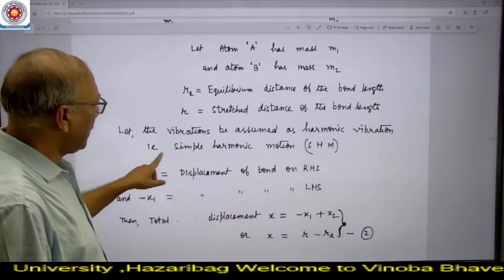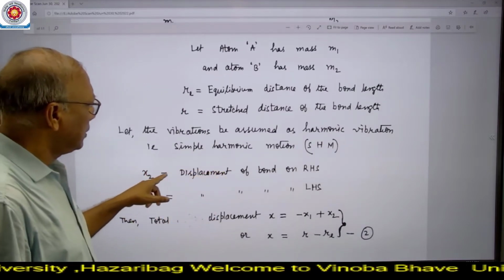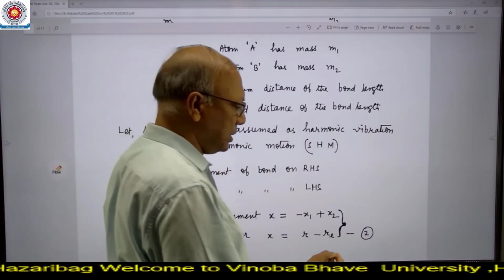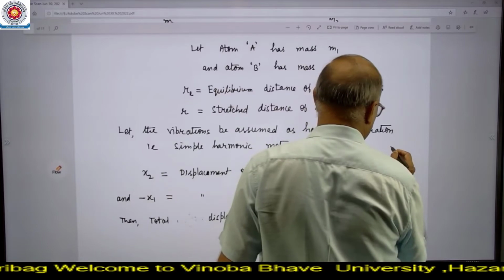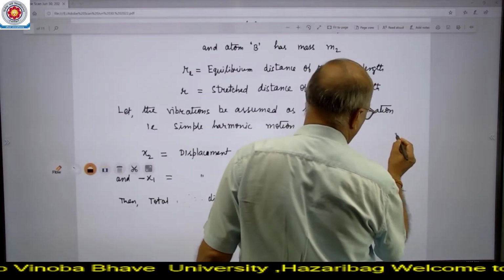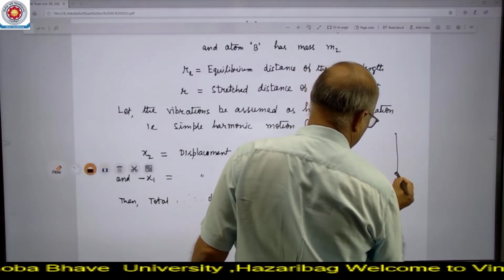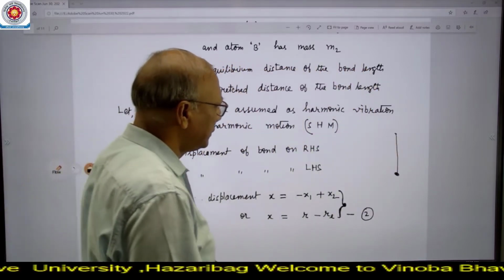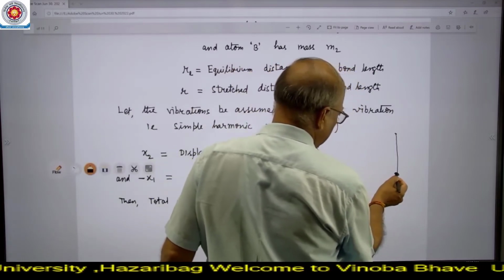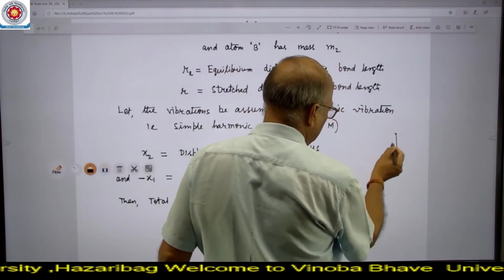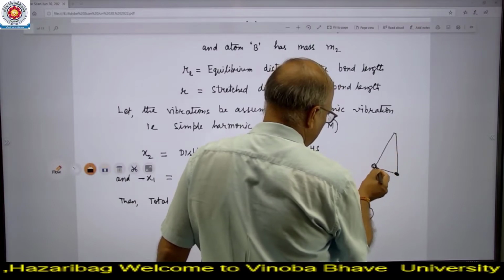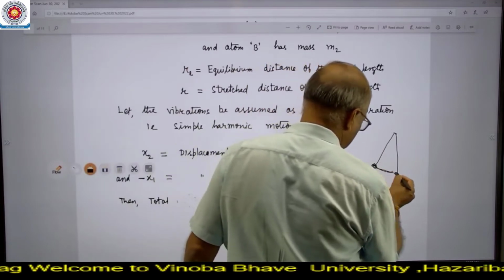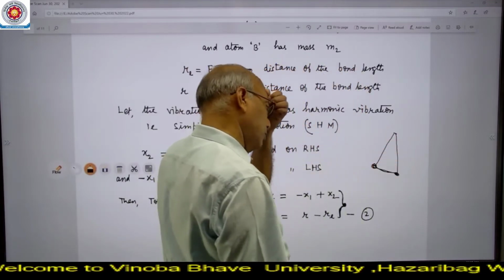So, let the vibration be assumed to be simple harmonic. That is, it is the case of simple harmonic motion. Simple harmonic motion is a case like this. Suppose a bob is suspended through a thread, and if we want to disturb it to one side, then this is the position of this bob.